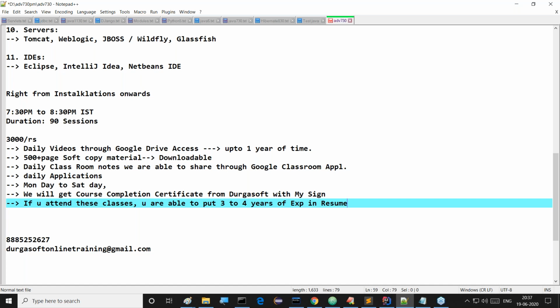Right, sir. Yeah, definitely. Up to 3 to 4 years of experience, how much knowledge is required, up to that you are able to get. And really I'm telling you, some applications we are going to prepare inside the class itself. 3,000 lines of code, 2,500 lines of code, that kind of applications we are going to prepare. So we can observe this clearly.